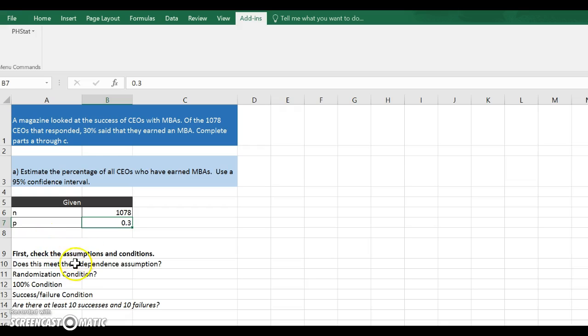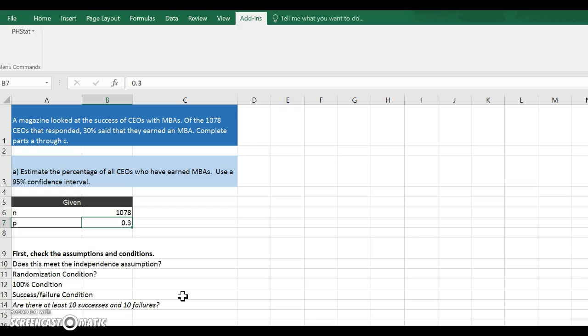Then you check your assumptions and conditions. Does this meet the independence assumption? You would say yes, because whether one CEO has an MBA does not depend on whether another CEO in the sample has an MBA. Does it meet the randomization condition? Yes, because this is a random sample of CEOs.